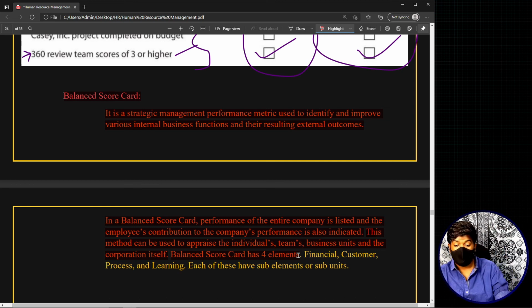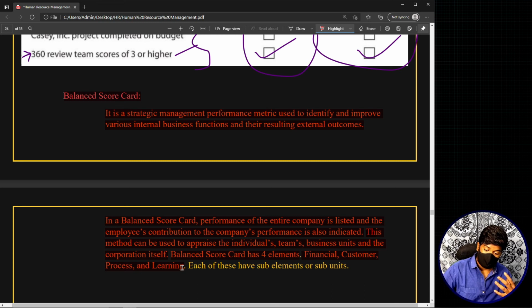What are those 4? You will have information relating to the financial part, the customer part, the process part, and the learning part. So you will have entire information relating to all these things in a single performance appraisal method. If you want to appraise the entire organization, you consider the entire balanced scorecard.